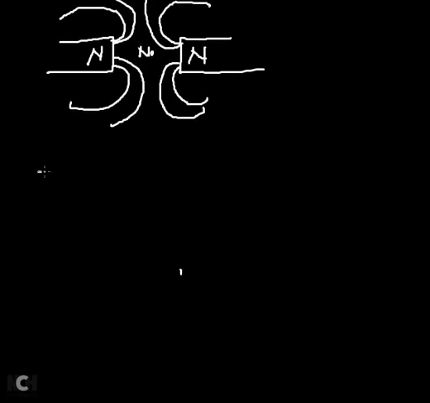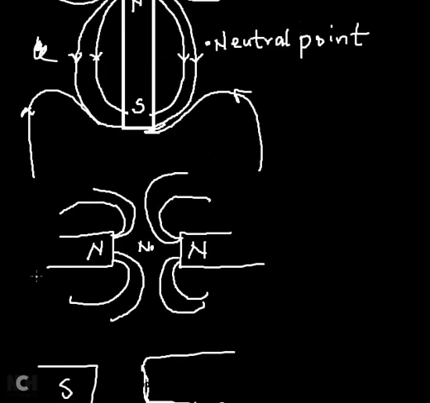If it is for a south pole, the same thing happens. The only difference from the north is that when you are drawing it, you have to indicate the arrow. The arrow of the north is always outward, but that of the south will move inward.